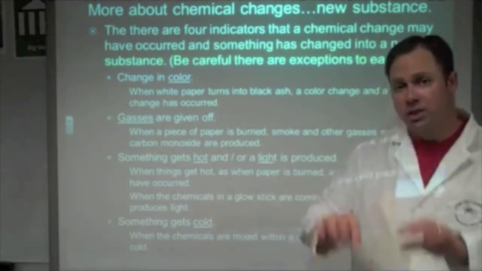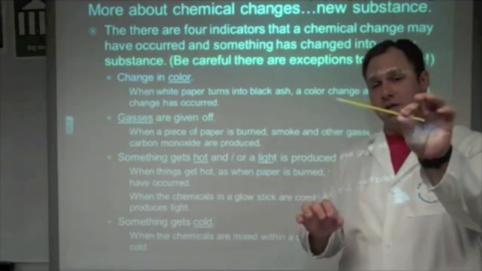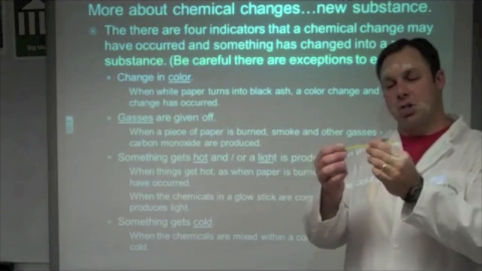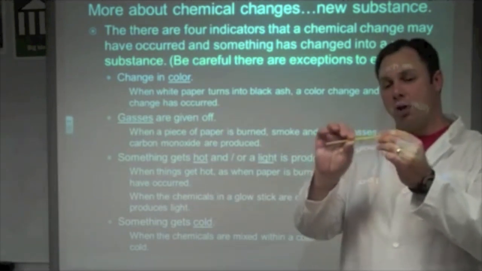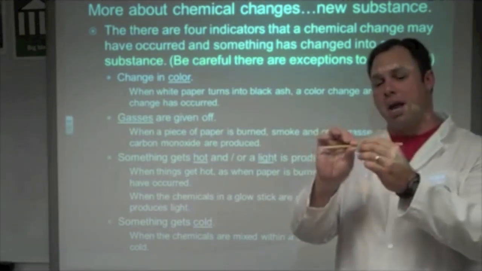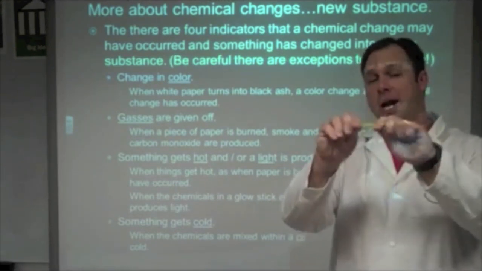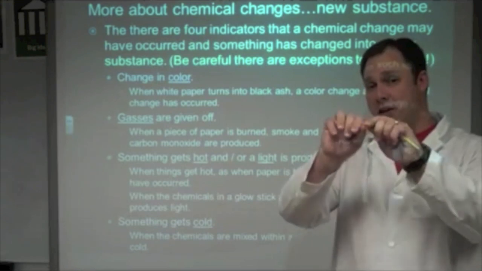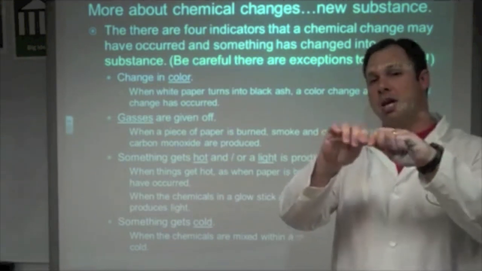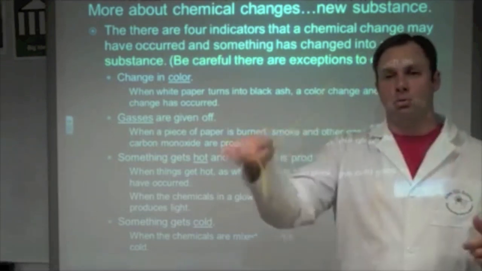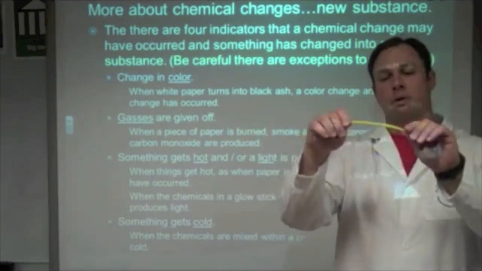Another example is a glow stick. You guys have all seen glow sticks before. In this case, I have actually two rods. I have an outer plastic rod with a chemical, and I have an inner glass rod with a chemical. When I break the glass rod that's inside of the plastic rod, the two chemicals are allowed to mix, and that will produce a glowing effect which produces light.